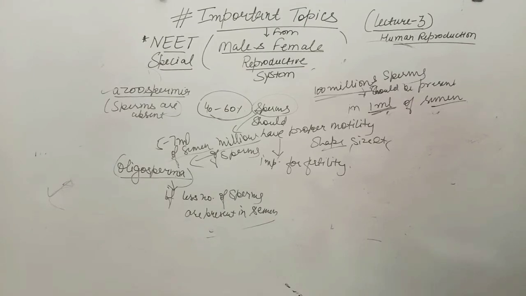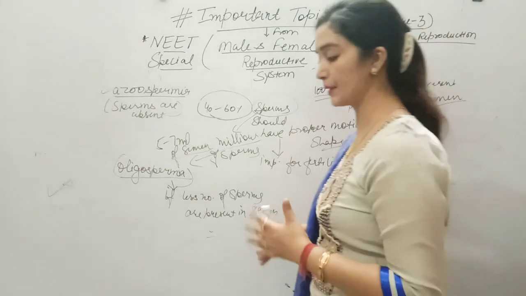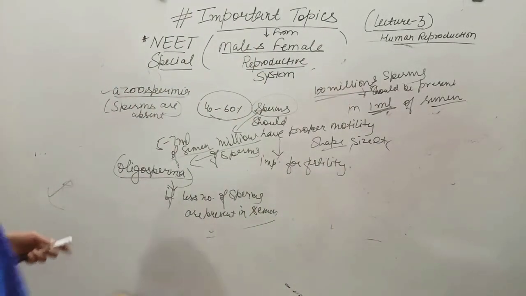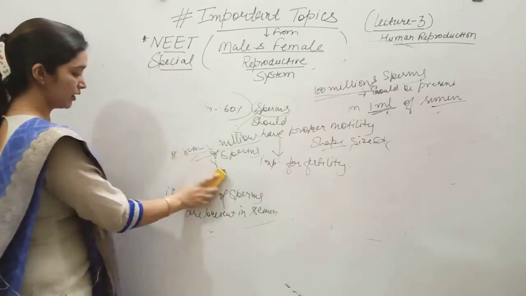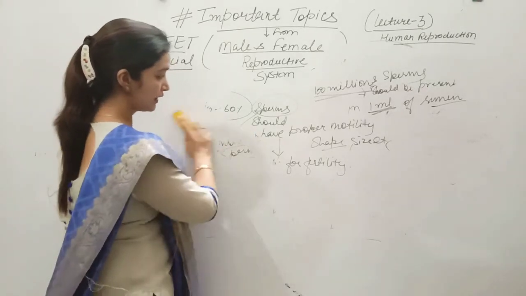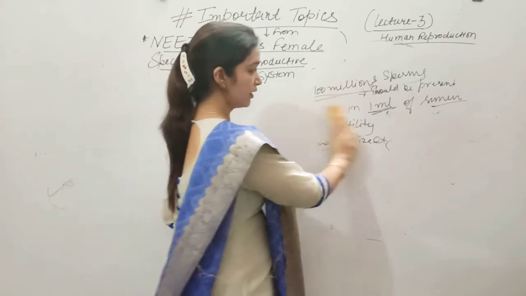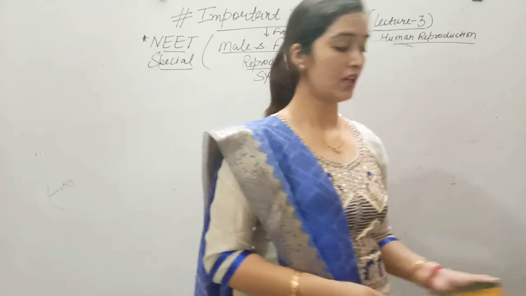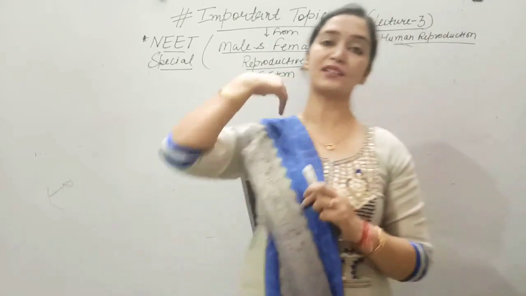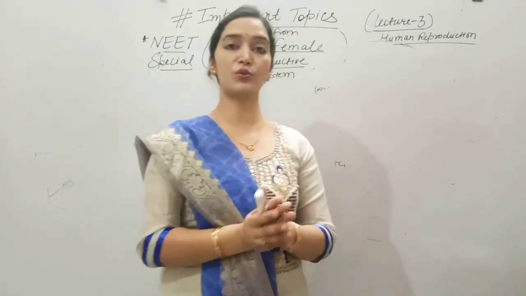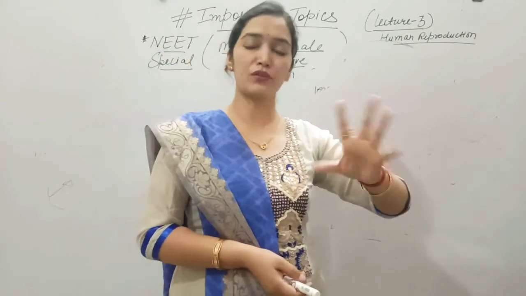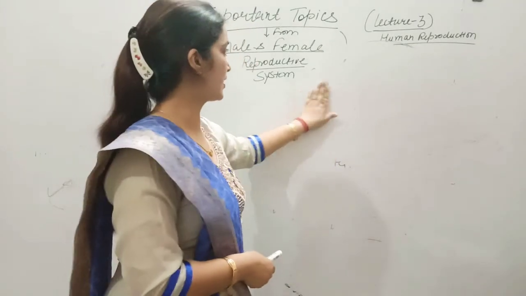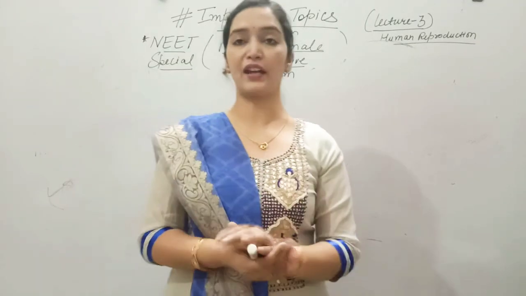Now there are some organisms in which the testes are permanently present in the abdomen. They are not present in a scrotal sac. These animals have some special adaptation that provides a proper temperature for spermatogenesis even inside the abdomen. Because in humans, the scrotal temperature is 2 to 2.5 degrees less, around 34-35 degrees Celsius, because our normal body temperature is 37. So this much temperature is required for the development of sperms.